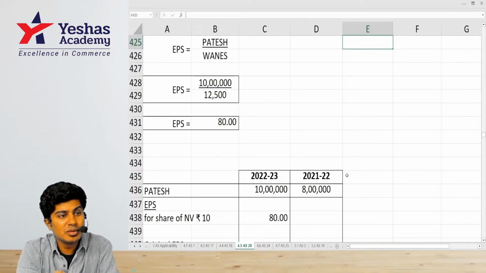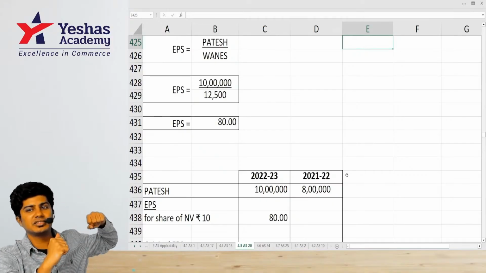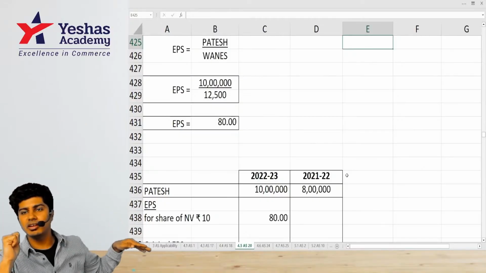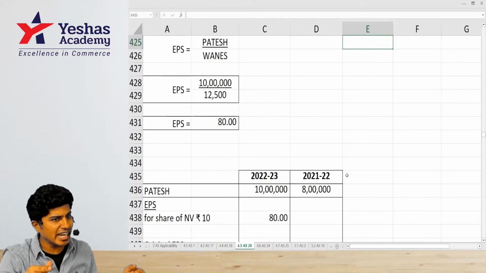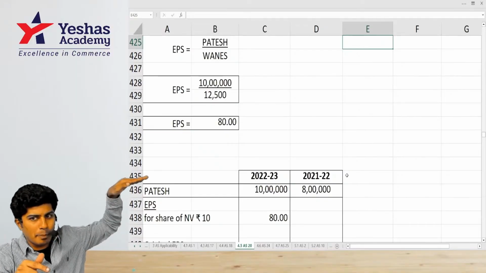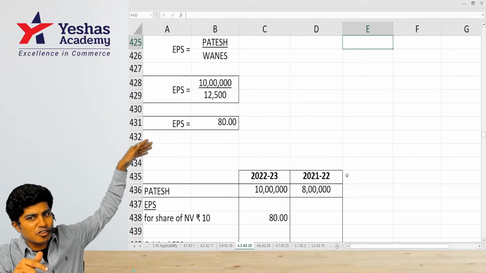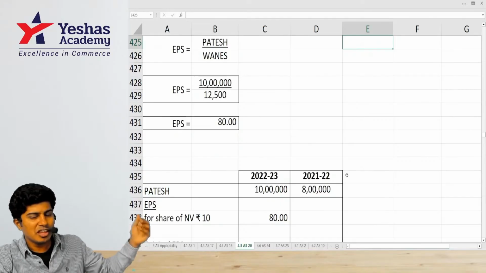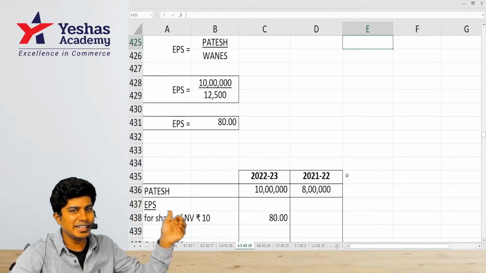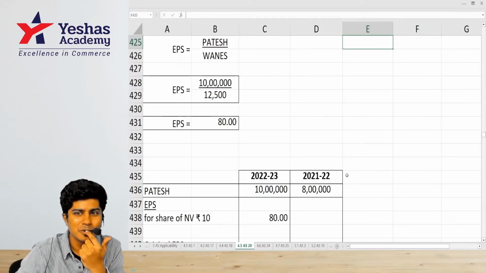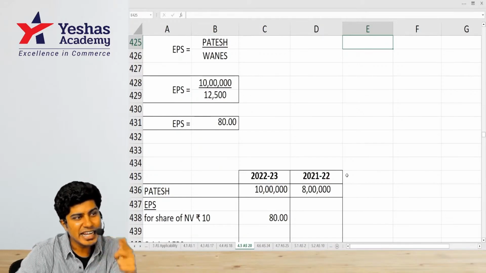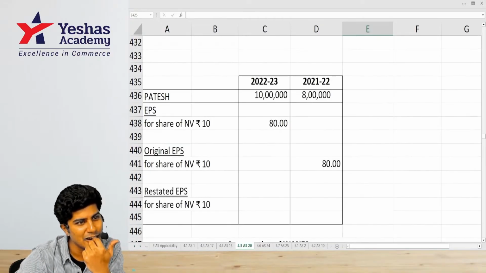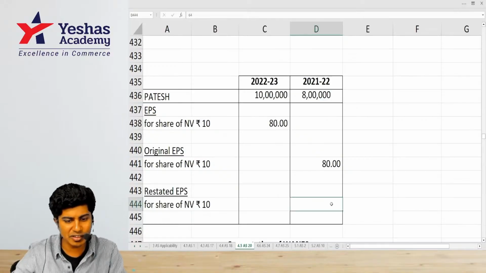2,500 additional shares were issued. When did we issue bonus shares? 1st of July. But we're computing it from when? 1st of April. Why? There's no cash collected. If you're counting it from 1st of April, why not count it from 31st of March? If you count it from 31st of March, it is like it was there last year also. If it was there last year, in the last year denominator we should not take 10,000, we should take 12,500. So 8 lakh by 12,500.